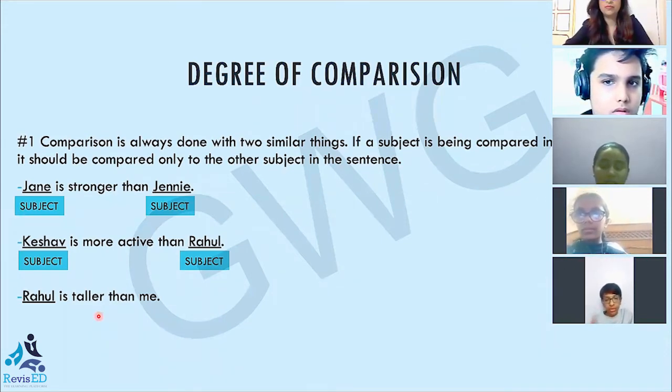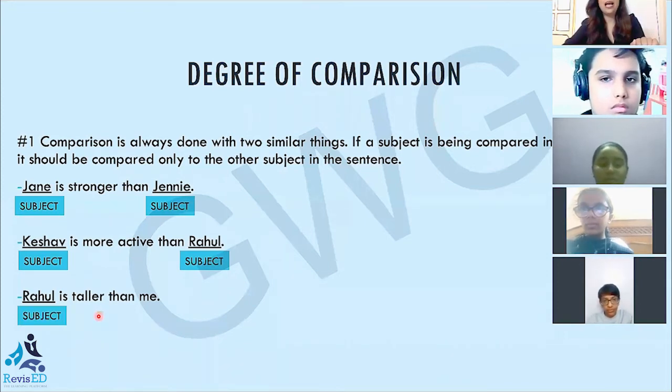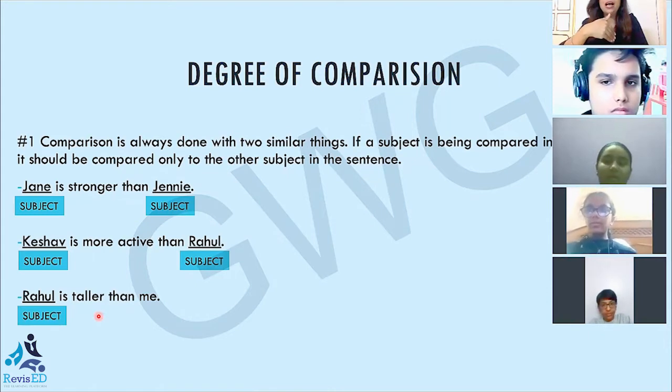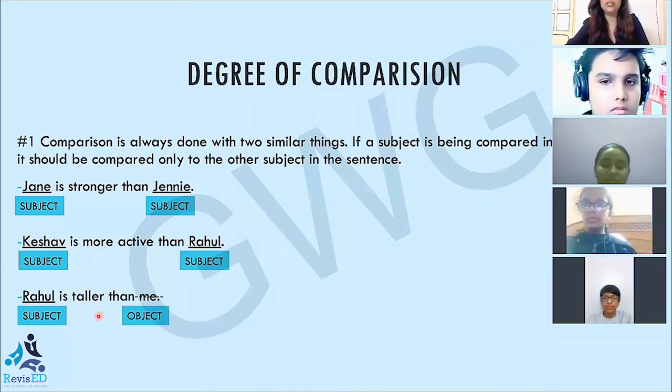Comparison is between two similar things, so we have corrected this by making me I. Absolutely right. So see here, Rahul is the subject, and we are saying Rahul is taller than me, and we know that me is the objective case. So we have to remove this objective case, and we have to use the right version, which is I. We very well know that the pronoun I is the subjective case.